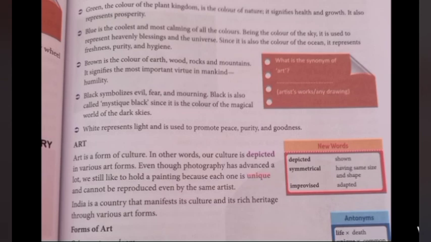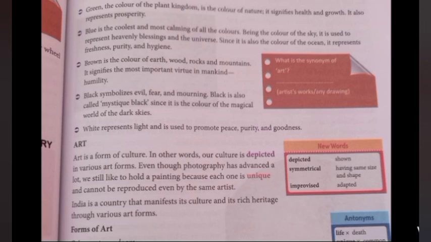And next, blue. The sky is blue, the ocean is blue. It is the coolest and most calming of all colors. It is the color of the sky, so it represents heavenly blessings and the universe, the godly blessings we get from heaven. It represents the ocean also, which symbolizes freshness, purity and hygiene.